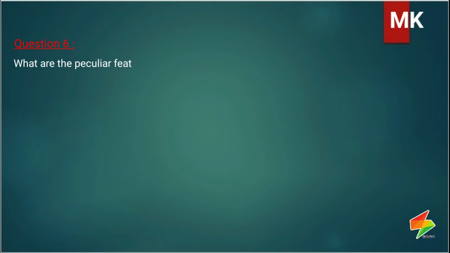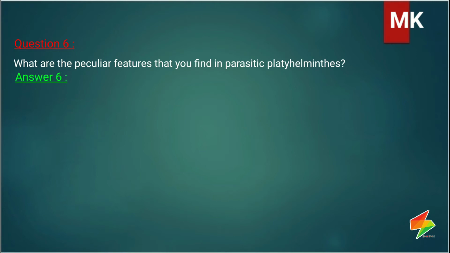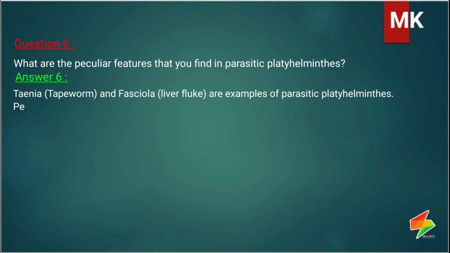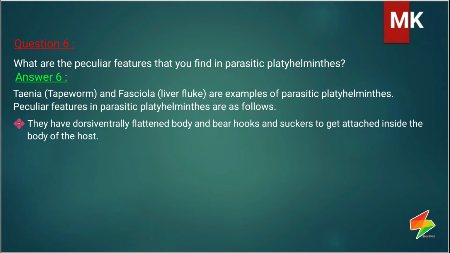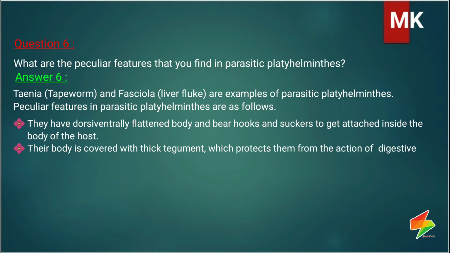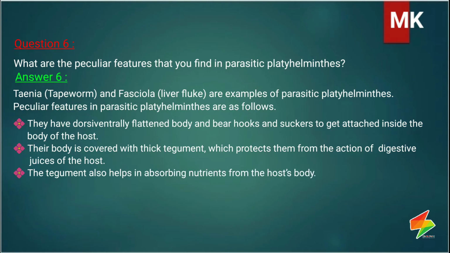Question 6. What are the peculiar features that you find in parasitic Platyhelminthes? Answer 6. Taenia tapeworm and Fasciola liver fluke are examples of parasitic Platyhelminthes. Peculiar features in parasitic Platyhelminthes are as follows. They have a dorsoventrally flattened body and have hooks and suckers to get attached inside the body of the host. Their body is covered with thick tegument, which protects them from the action of digestive juices of the host. The tegument also helps in absorbing nutrients from the host's body.